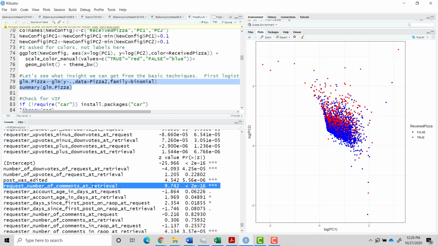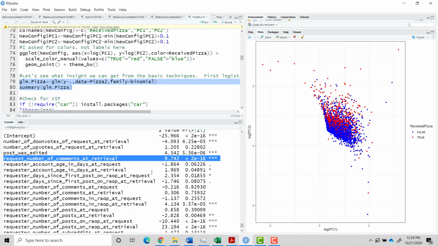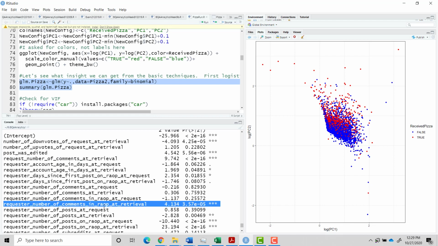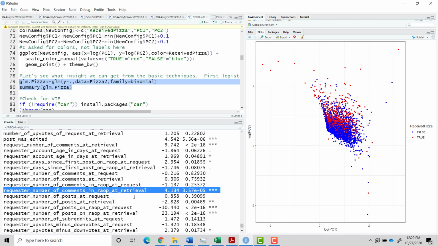The number of comments on the request, how much attention it gets, makes you much more likely to be awarded, which I guess would keep the thread high up in Reddit, and somebody who had money to give for a pizza was more likely to give it attention. And then the number of comments the poster has made in Random Acts of Pizza.